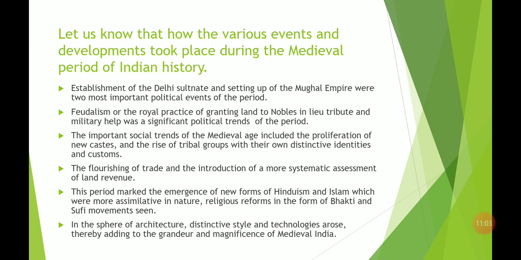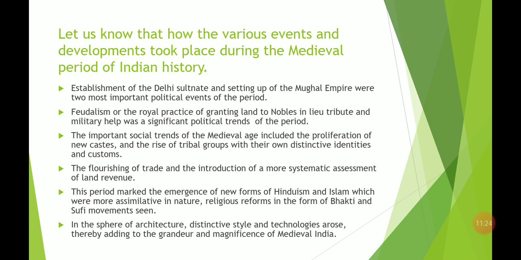Now, the flourishing of trade and the introduction of a more systematic assessment of land revenue. Trade became very flourishing because there were so many kings who started trading with other countries and distant lands as well.